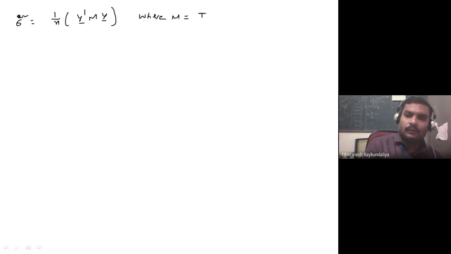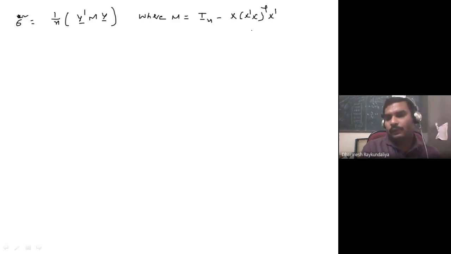So I can say that sigma cap square is equal to 1 upon n times y transpose M y, where M is equal to I n minus x (x transpose x) inverse x transpose. When you come to the hat, we call them a hat matrix.